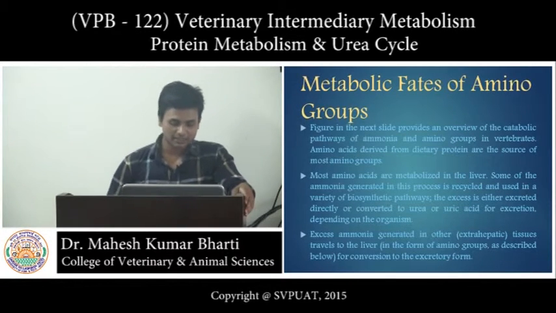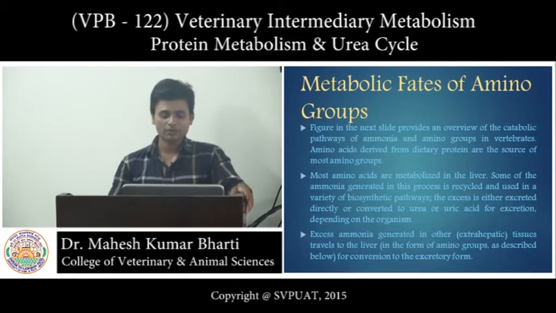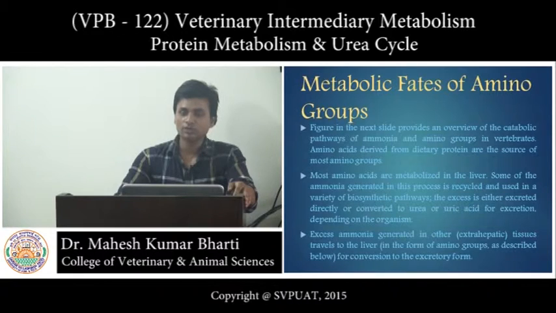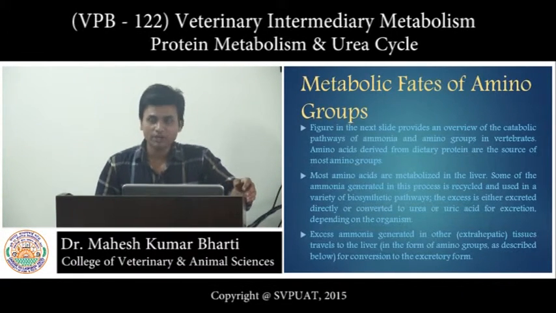One more thing is that glutamine also plays an important role in amino acid metabolism, or we can say protein metabolism. This glutamine is also converted into glutamate and releases ammonia, and this ammonia again enters into the urea cycle.